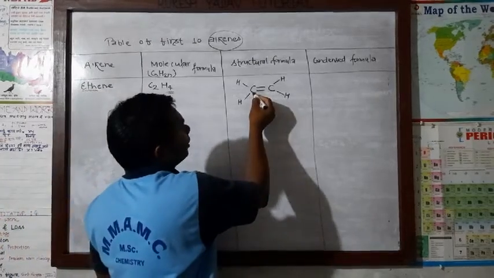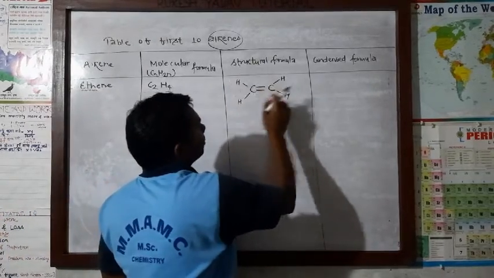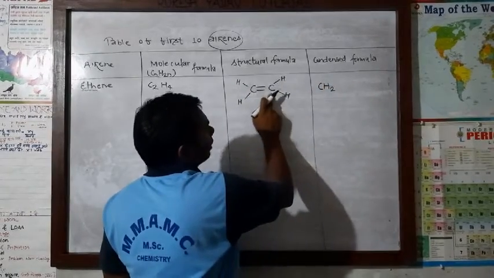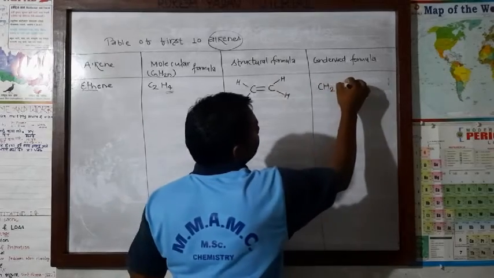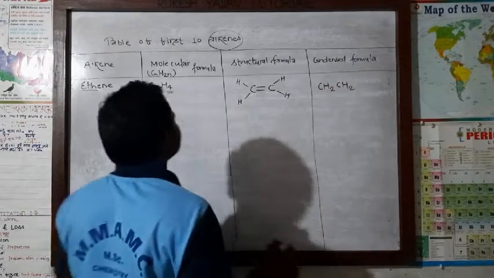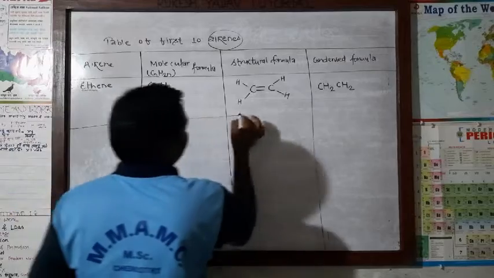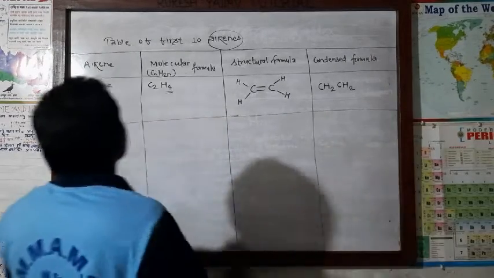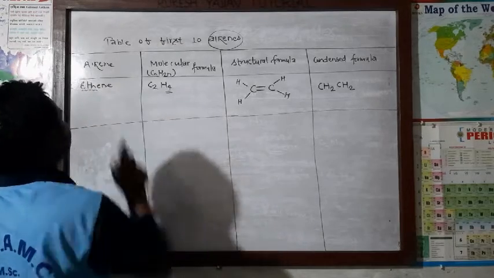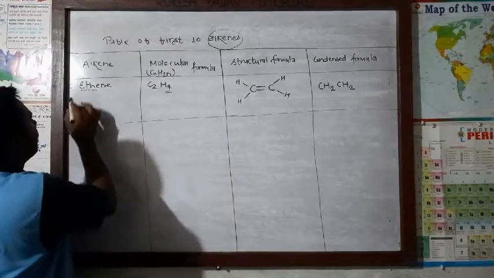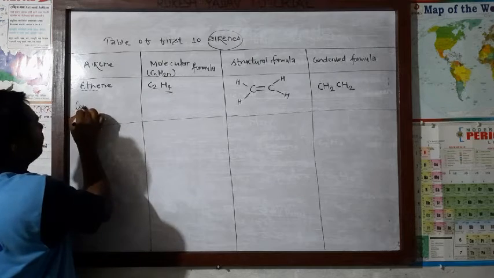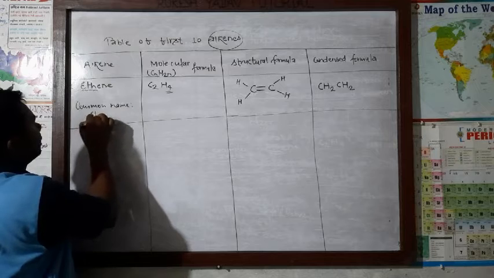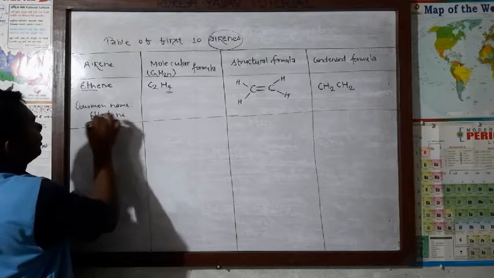Now condensed: in one carbon atom how many hydrogen atoms are there? 2. Then CH2. Again in another carbon how many hydrogen atoms? 2 hydrogen atoms, means CH2. Common name also we can write. In common name, if there is ethene, then if you write "ylene", that will be the common name of ethene. The common name will be ethylene.